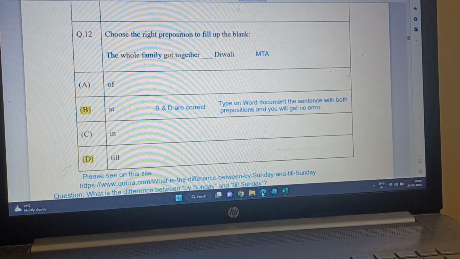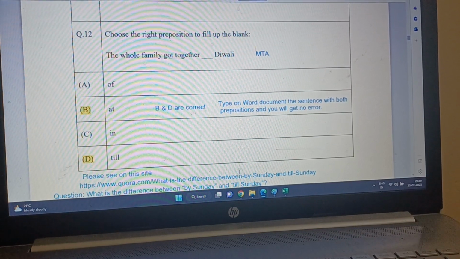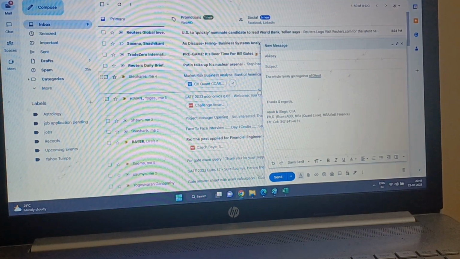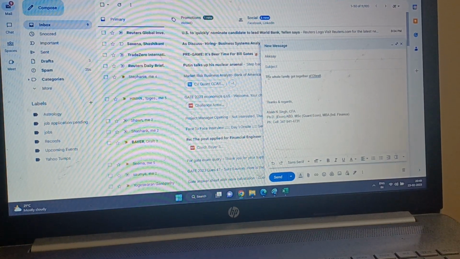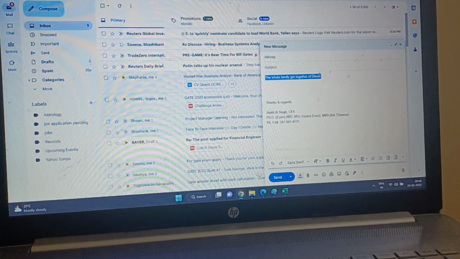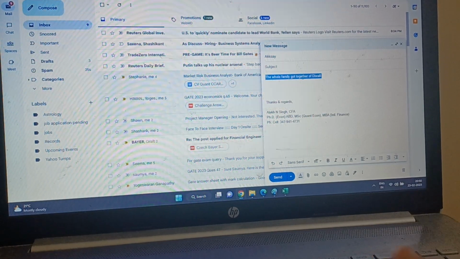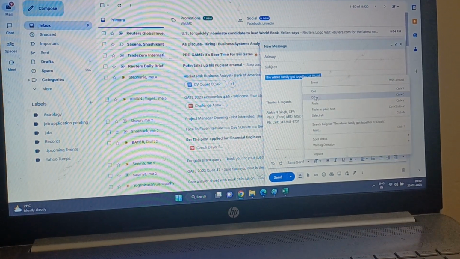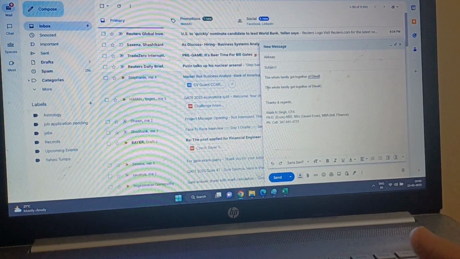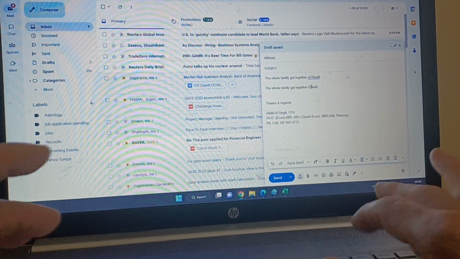Let me type option B. The whole family got together at Diwali. I copy this and paste it, and instead of "off" I am typing "at".